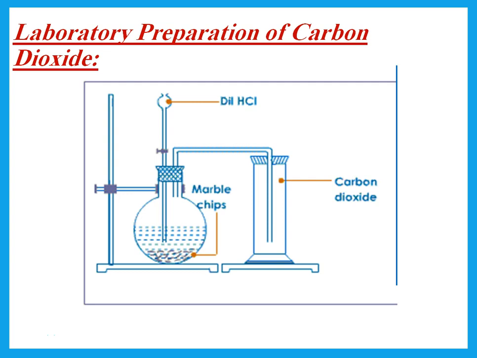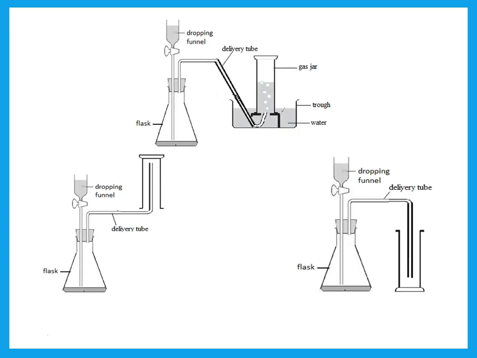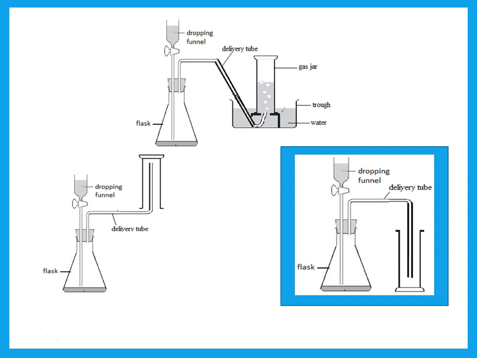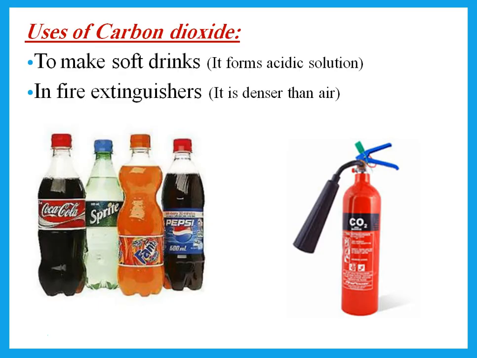We prepare carbon dioxide gas in the lab by adding acid to marble. Marble or limestone are forms of calcium carbonate. Now, how do we collect carbon dioxide gas? Remember that carbon dioxide gas is soluble in water, so I should not use that apparatus on top. I do not collect it over water. And I need to collect it by downward delivery because it is denser than air.